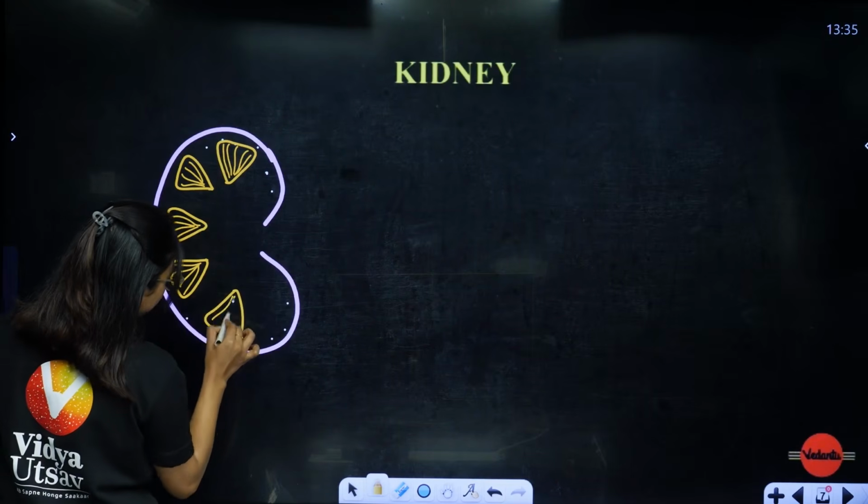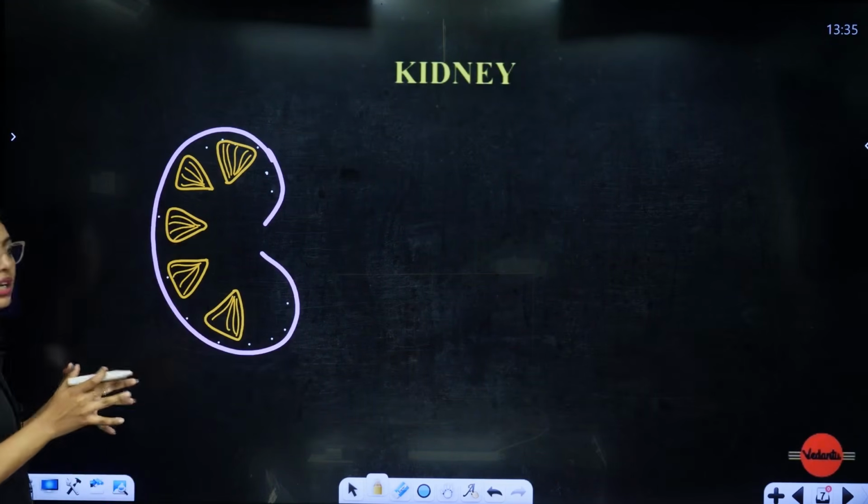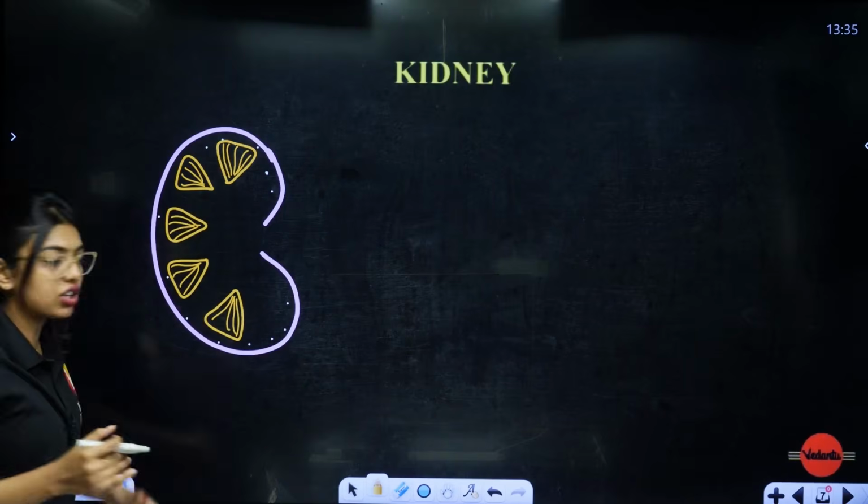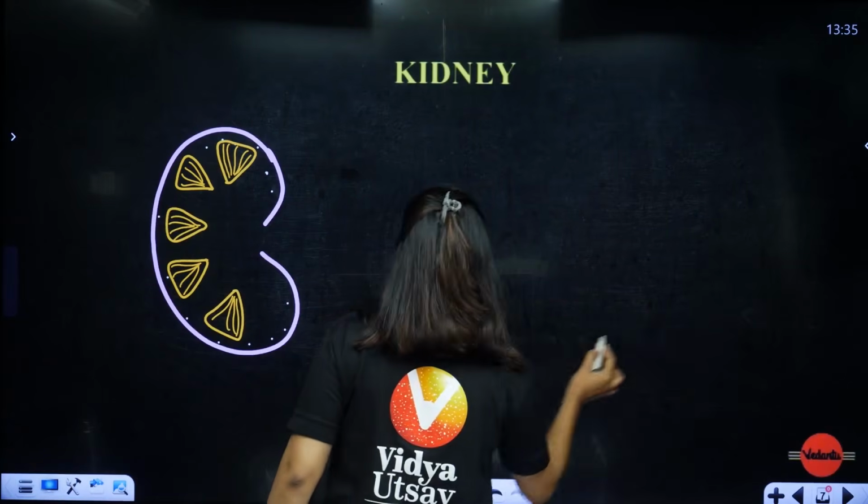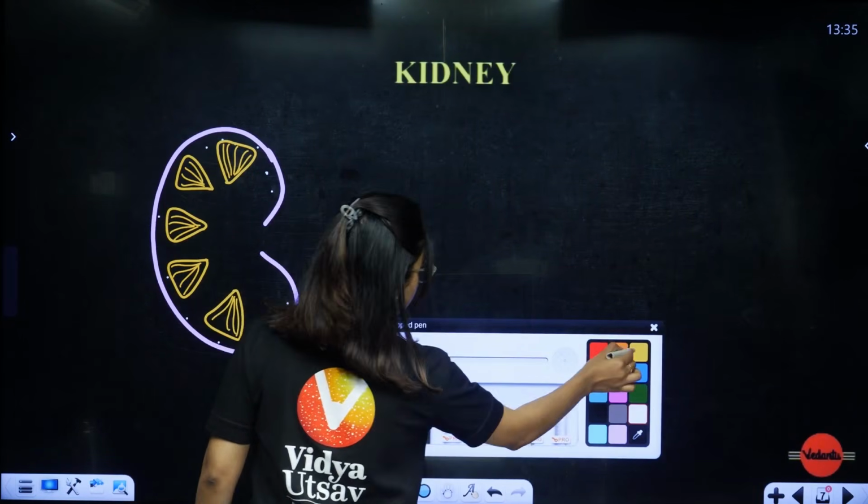Okay, here we go. Now I told you from the medullary pyramid there are small structures which are connecting, and those structures are all going to open into one system. Can you see that?